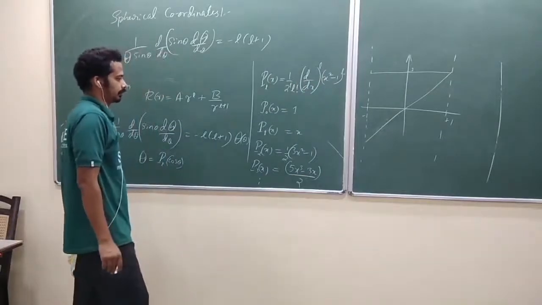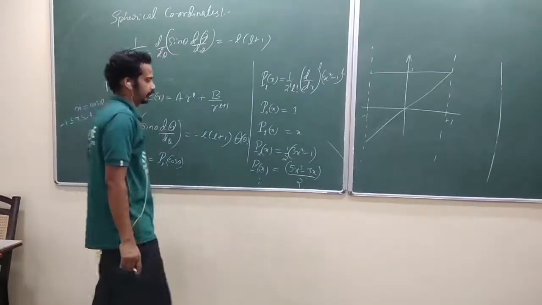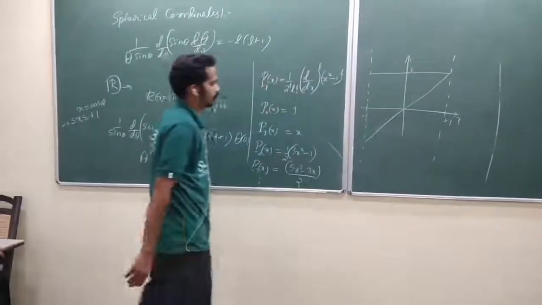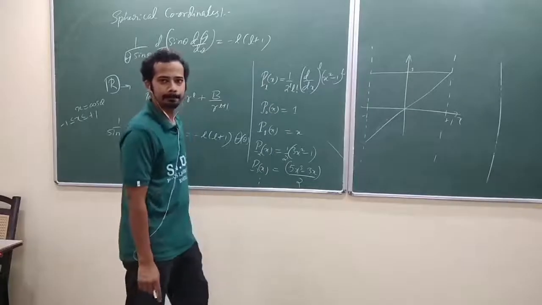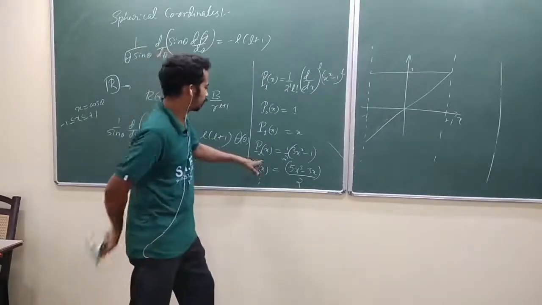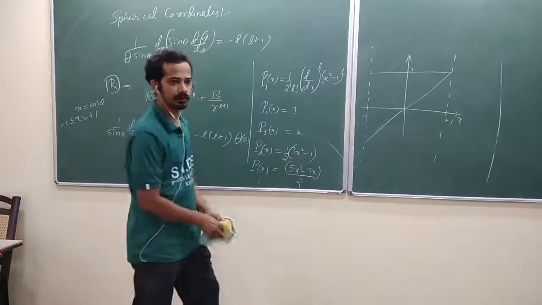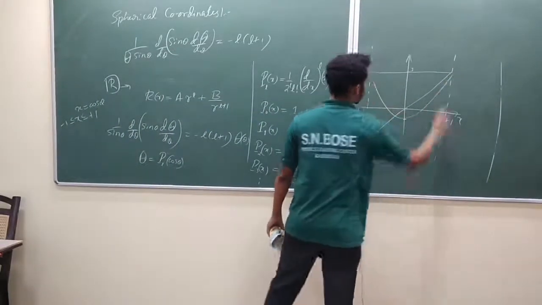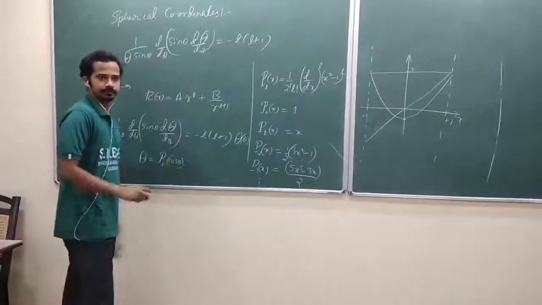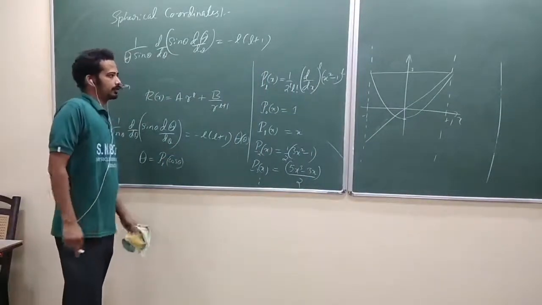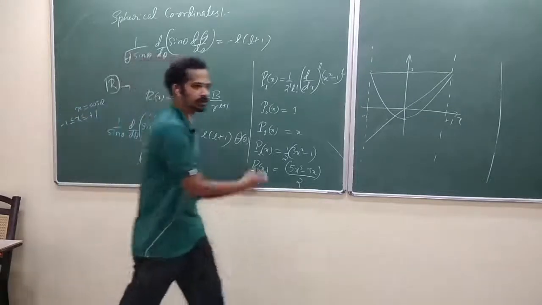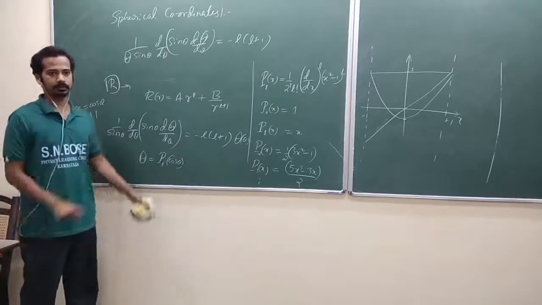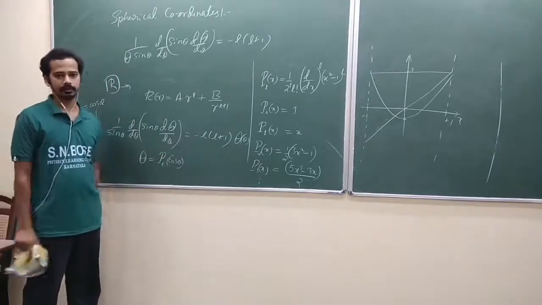What is the center of the parabola? When x equal to 0, any idea? When x equal to 0, what will happen? This will be -1 by 2. Am I right? Somewhere here, it will go like this, and it will go like this. Is that okay? So just check it out. You can just try to plot that one like that. -1 to +1. Only the region of interest is -1 to +1 because x is the place of cos theta.